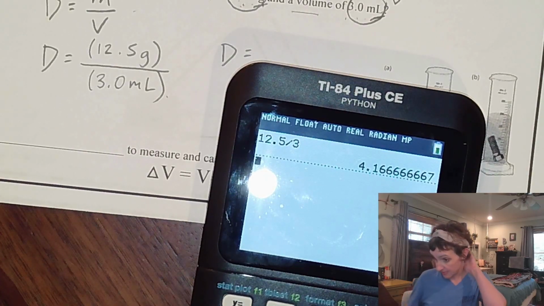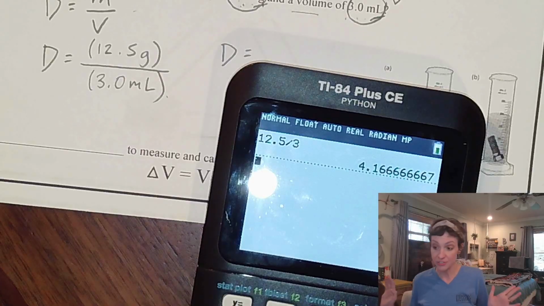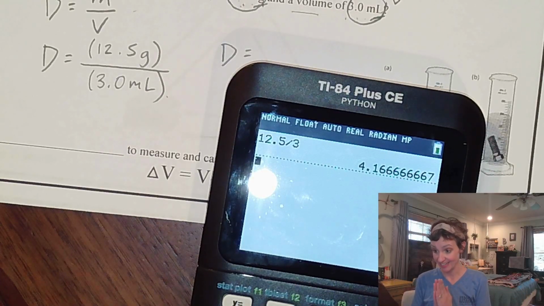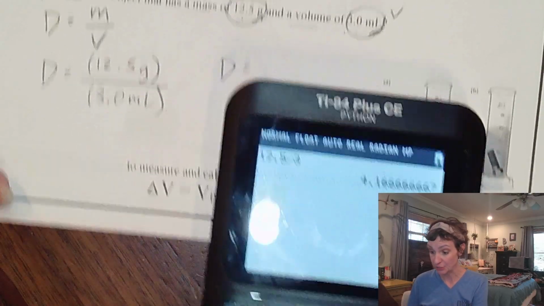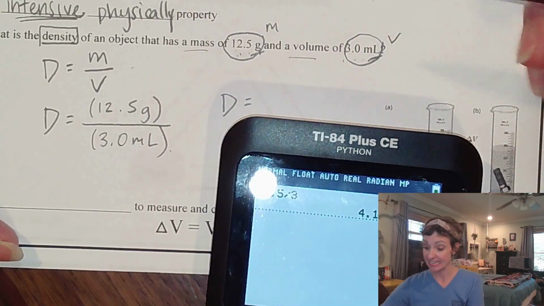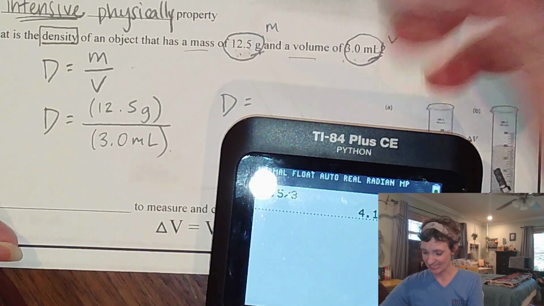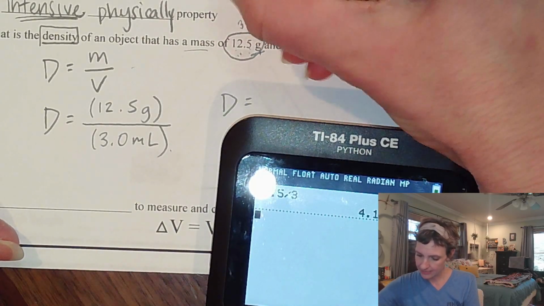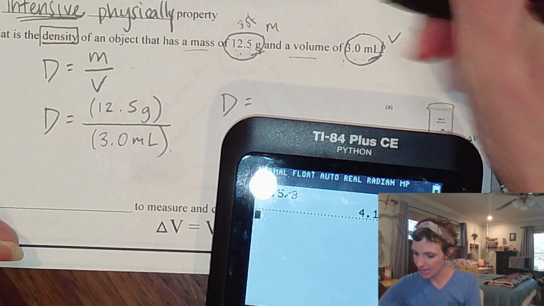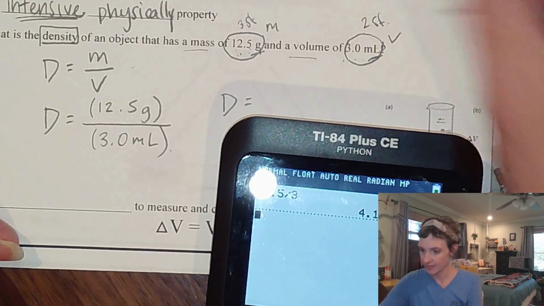My calculator gives me this, and you're like, cool, write down all those values. No, you must round your answer to sig figs, right? Well, this is a division thing, and we know when we multiply and divide, we round to the least amount of sig figs as the givens coming in. We have 2 of them to look at here. That one has 3 sig figs. This one has only 2 sig figs, right?